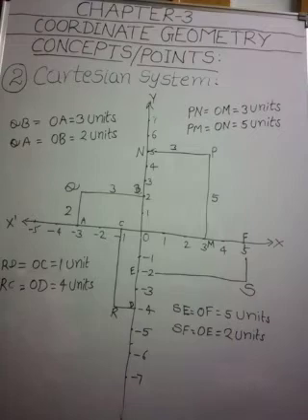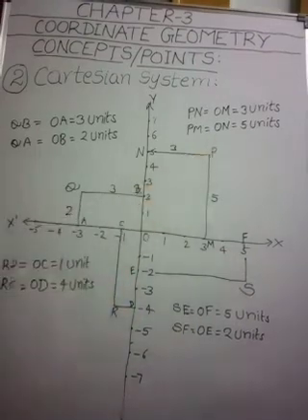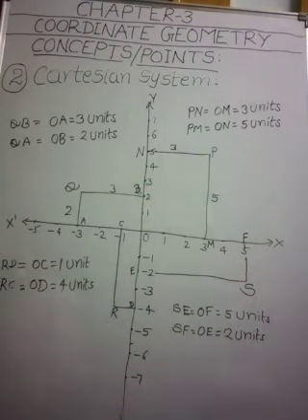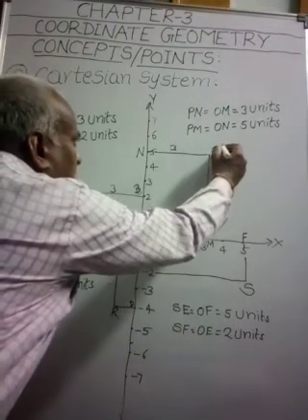Now, using these distances, how can we describe the points so that there is no confusion? We write the coordinates of a point using the following conventions. Two coordinates will be there for a point, x coordinate and y coordinate.